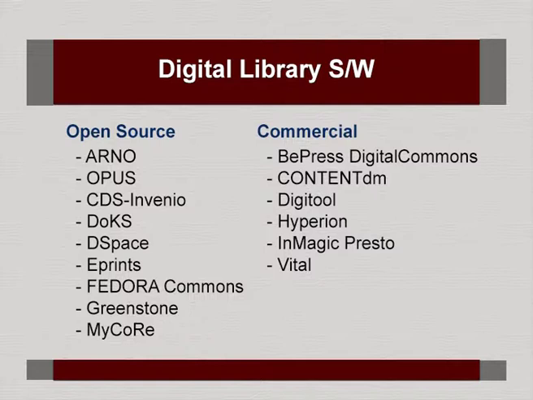But we have commercial ones also, which I haven't really tested for the simple reason that, as they are commercial, I could not lay my hands on them. Besides, of course, my bias is always towards open source software. The commercial ones are BEpress, Digital Commons, then ContentDM, Digitool, Hyperion, InMagic Presto, Vital. These are commercial digital library software.